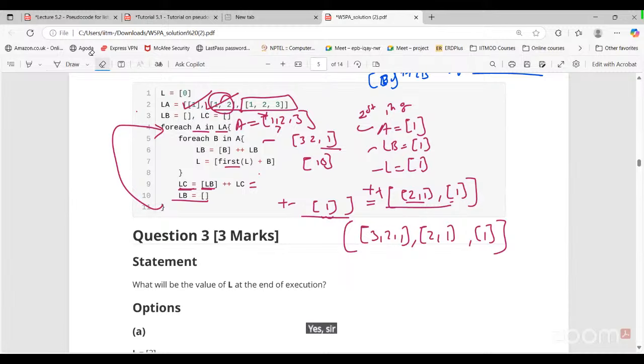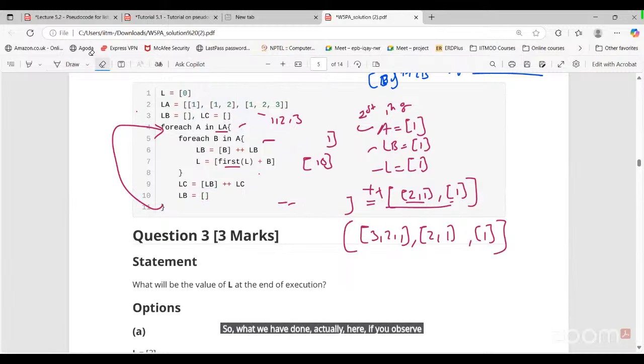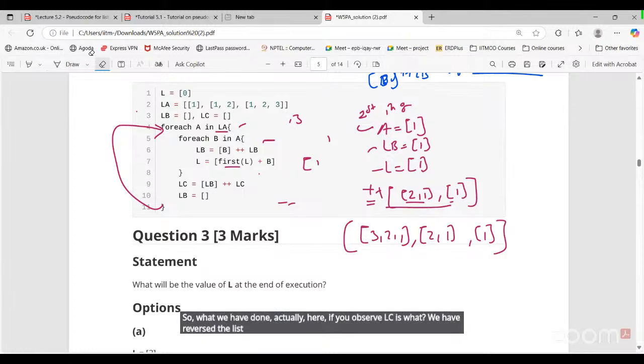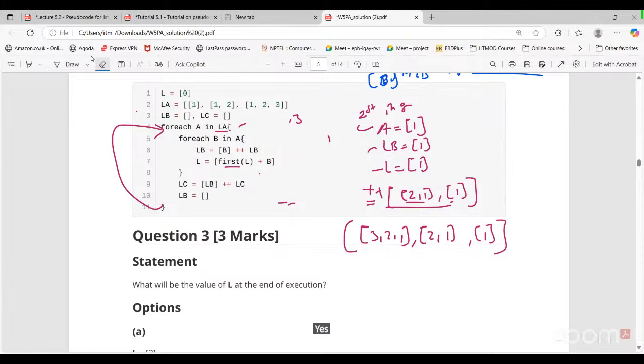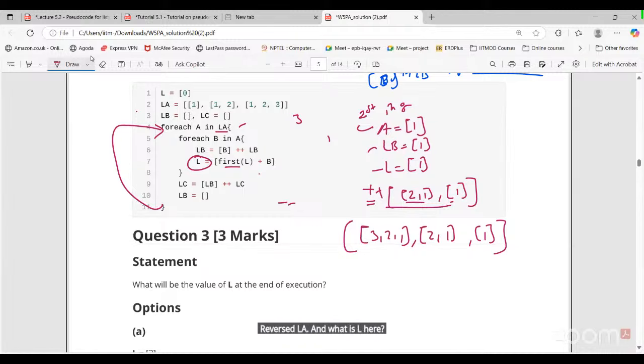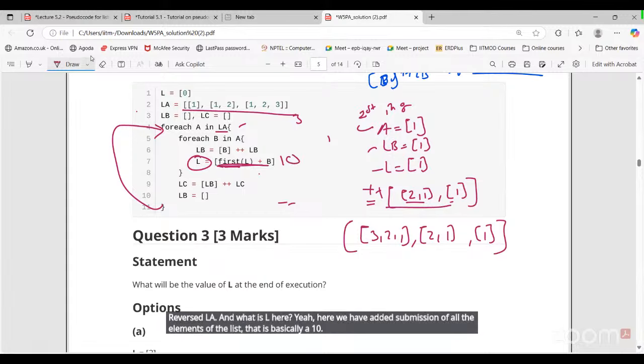So what we have done actually here, if you observe, LC is what? We have reversed the list. Can I say like this? Yes, reversed, sir. LA. And what is L? Reverse the list and all the elements of the list also. Here we have added summation of all the elements of the list. That is basically a 10, right?